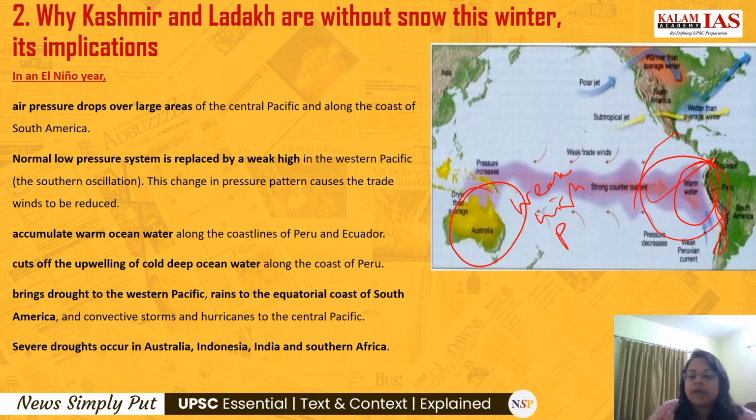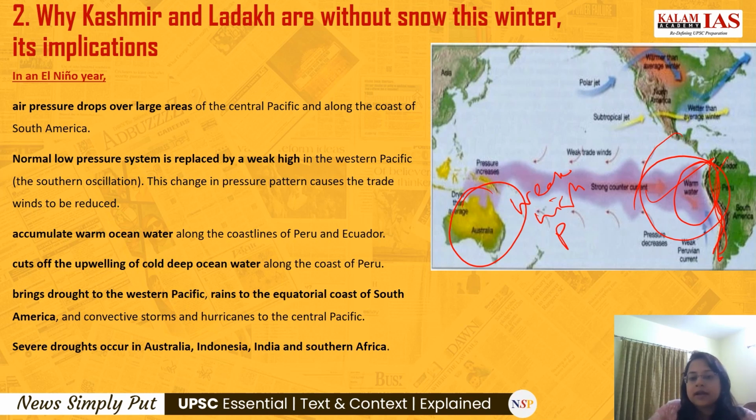Due to the reduced trade winds, there will be accumulation of the warm water over here. So when there is accumulation of the warm ocean water at the coast of South America, there will be no upwelling of the cold water from the bottom. Hence, there will be no mixing of nutrients along the coast of Peru, and hence the fishing stocks will be reduced.